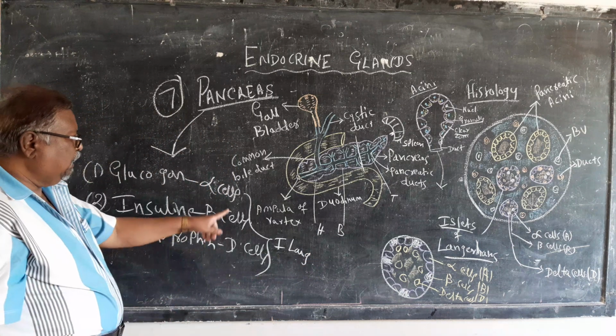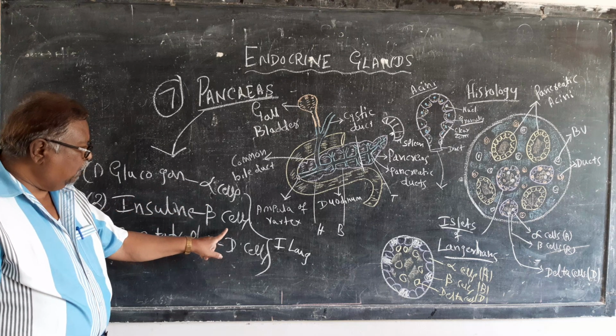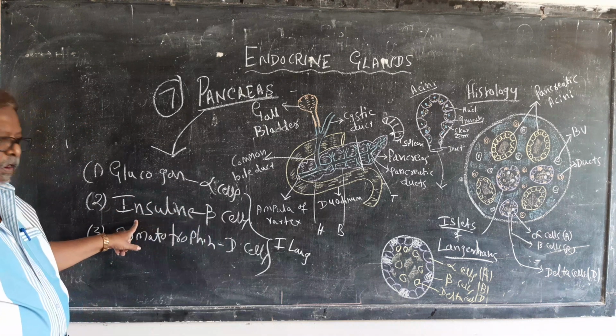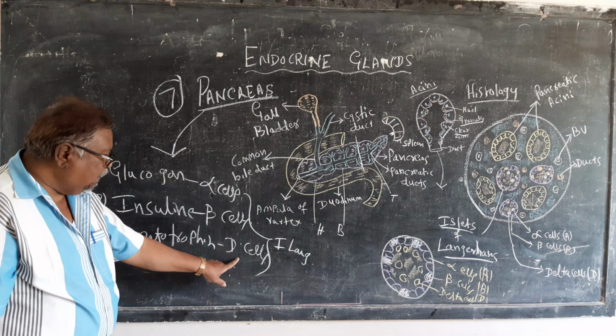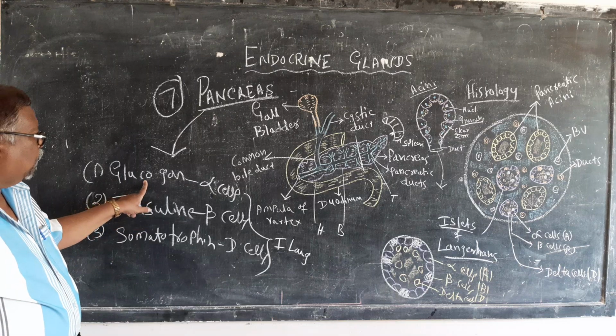So, the islets of Langerhans contain alpha cells which secrete glucagon. They also contain beta cells which secrete insulin. They also contain the D cells which secrete somatotrophin.